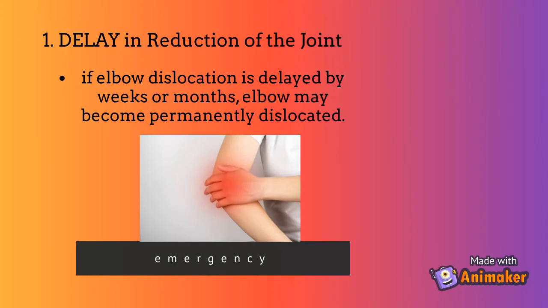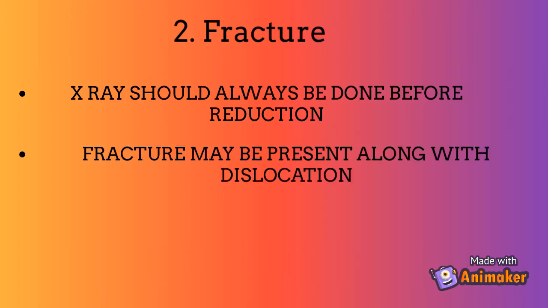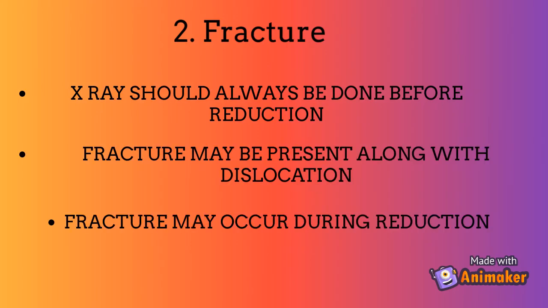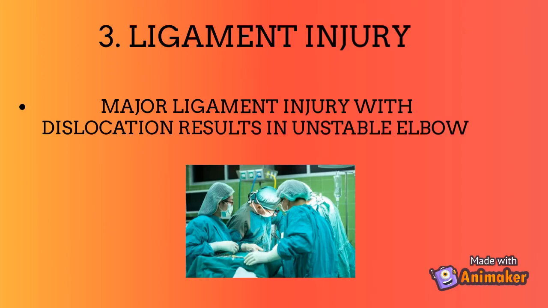Coming to the second complication, there is a fracture. We should always do an X-ray before reduction. It may detect a fracture, or a fracture may occur during dislocation or reduction. If a fracture is there, then the management changes. There may be a ligament injury. The major ligaments may be damaged during dislocation, and then surgery may be required.